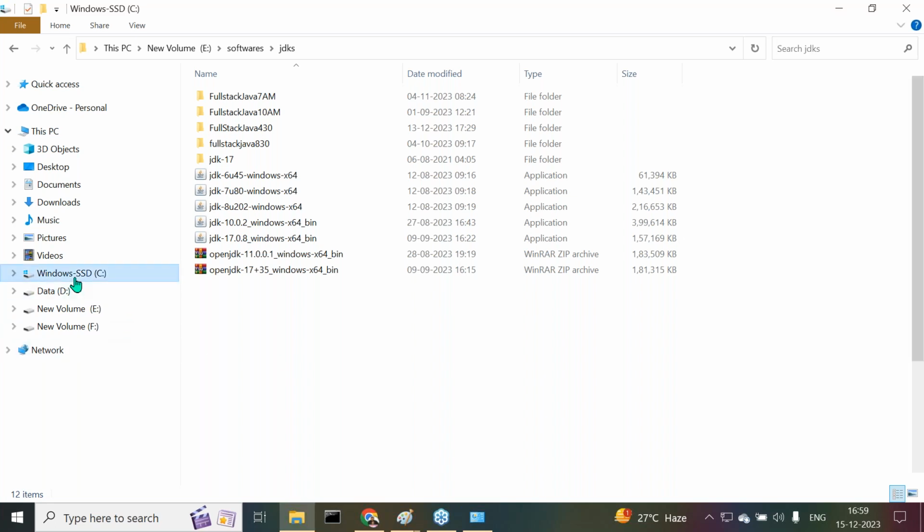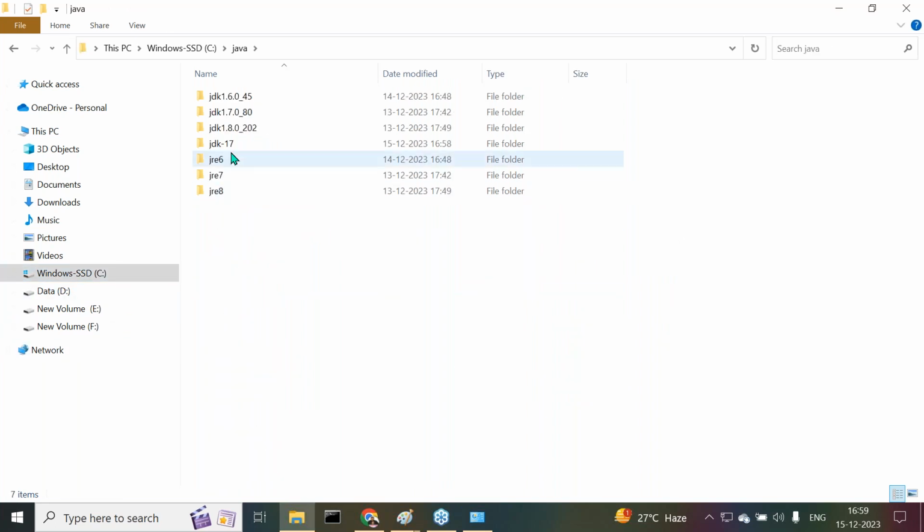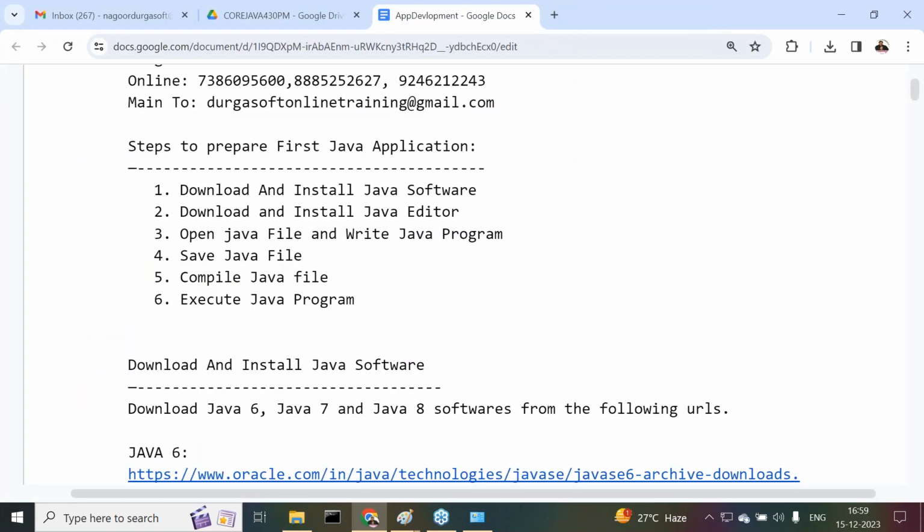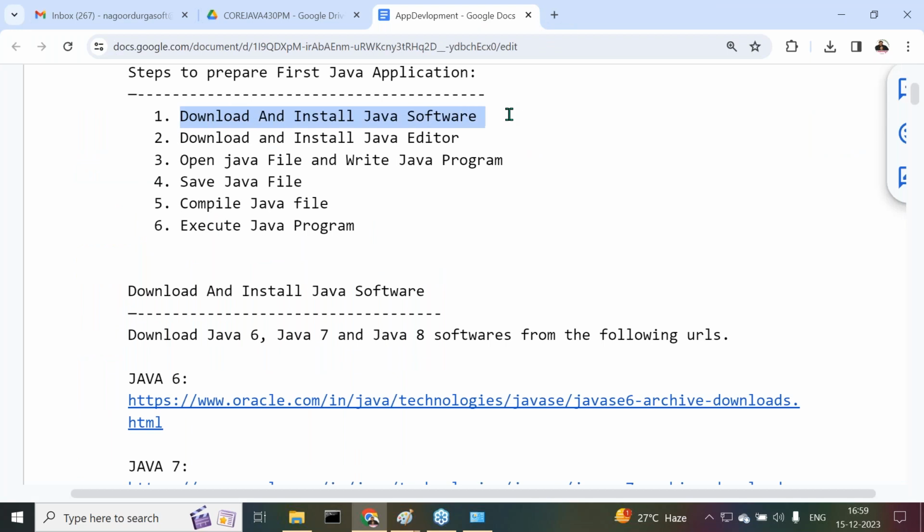Now let me check it. In the C drive, in Java, JDK 17 is installed. JDK 17 is installed in our system along with multiple Java versions. Yesterday we already completed this part. Okay, leave this part here. Now coming to the next topic. Download and install Java software, that we completed. Anyway, if you missed it, yesterday's video is already available. Just try to check it once, and you will be able to get some clarity about it.